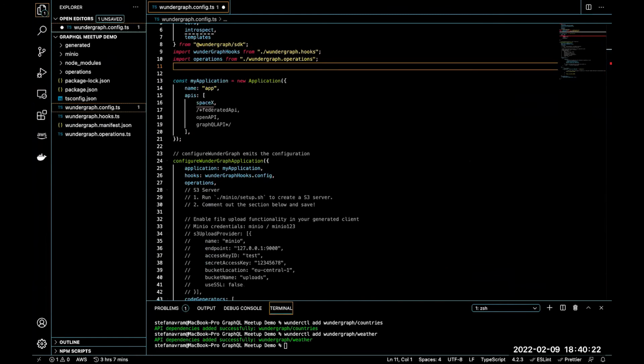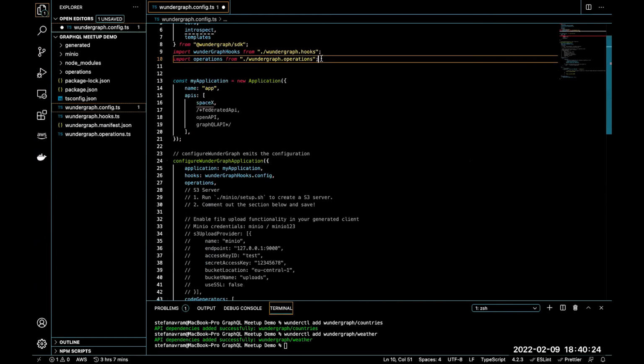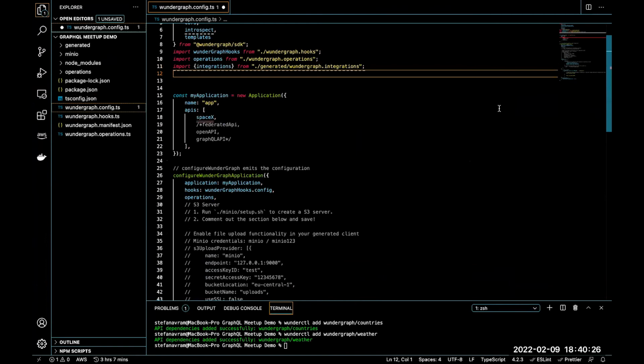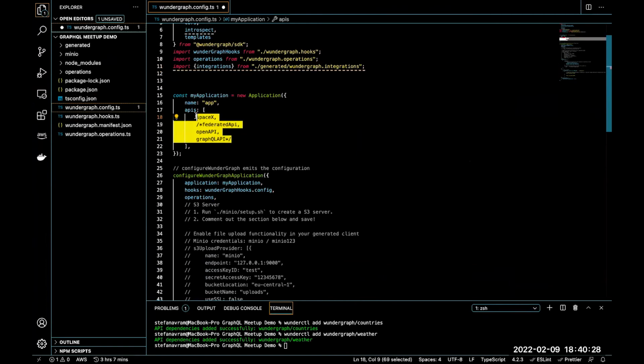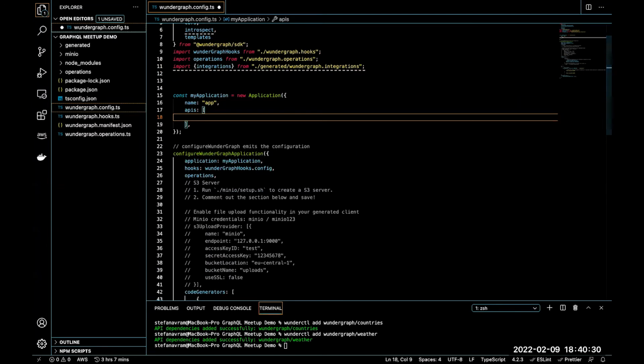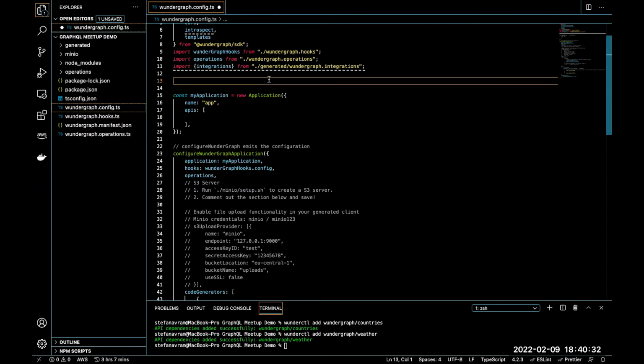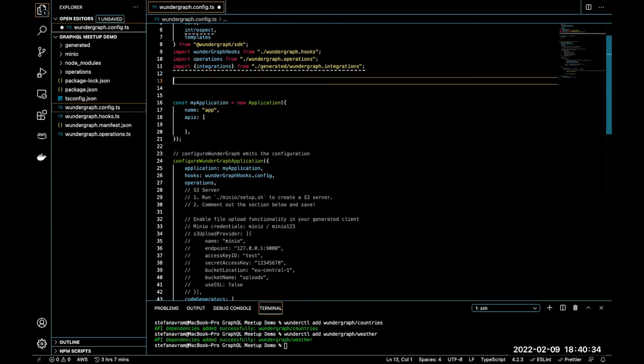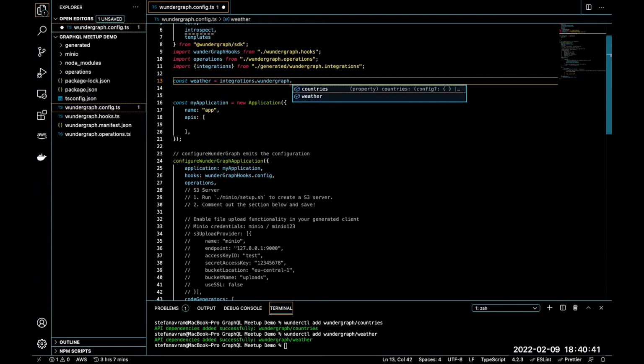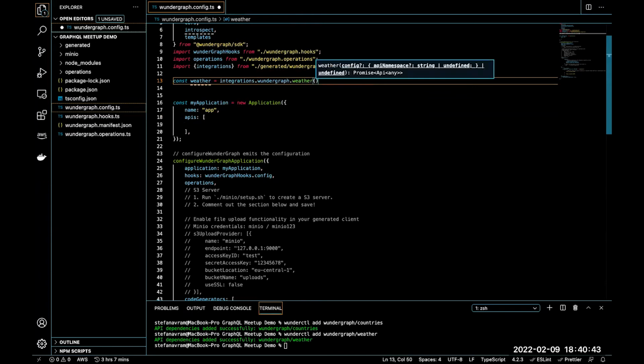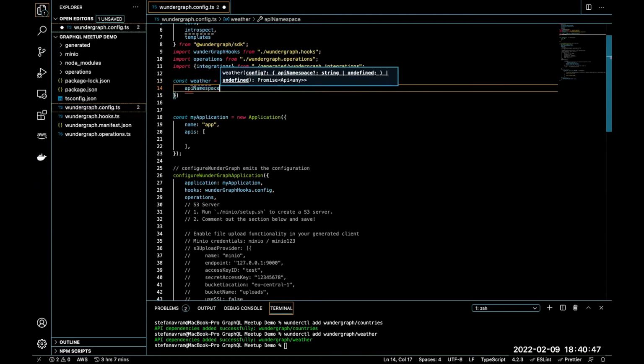And the next thing we need to do is import integration so we can work with our APIs. And let's get rid of this too. We don't need that. Cool. So after that, we need to create some namespaces for our APIs. So const weather is equal to integrations.wundergraph.weather, API namespace, and we're going to call it weather.